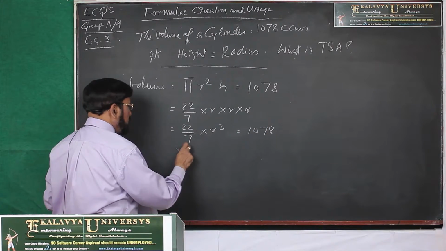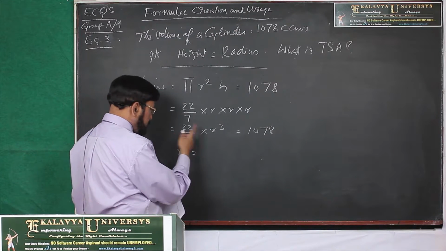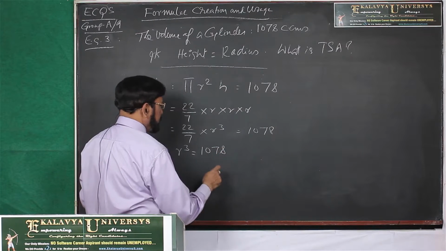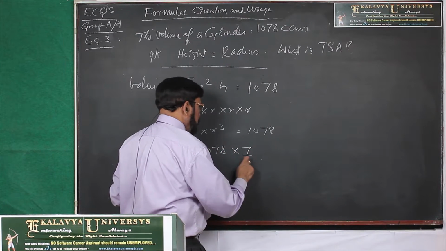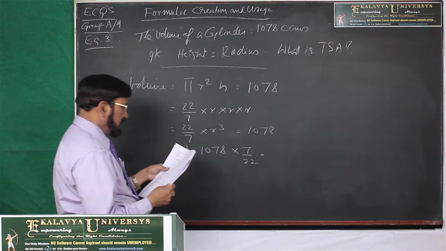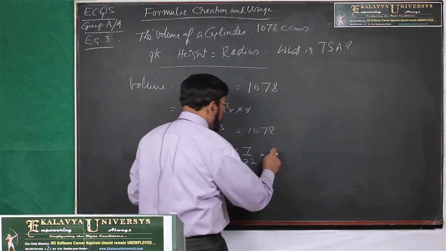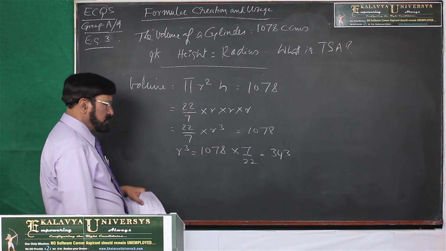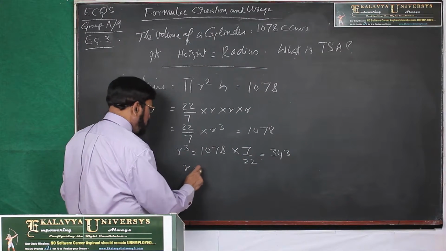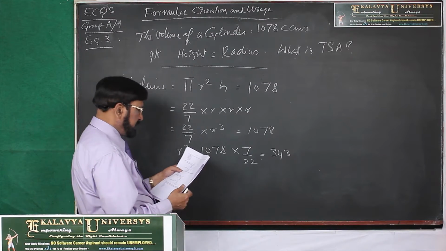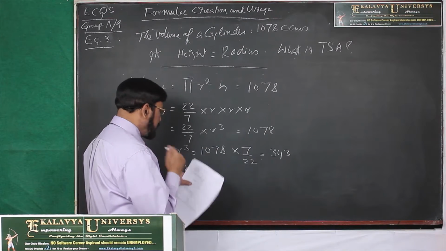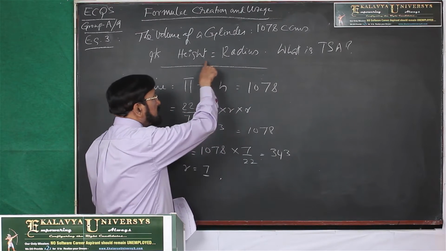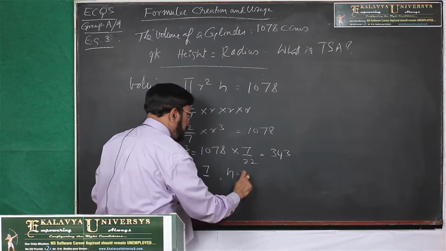Then r cube, and let us send 22 by 7 to that side, 1078 into 7 by 22. If you calculate that, you get 343. Then r cube is equal to 343, and the cube root of 343 comes to 7. So r is 7, and obviously h is also 7.